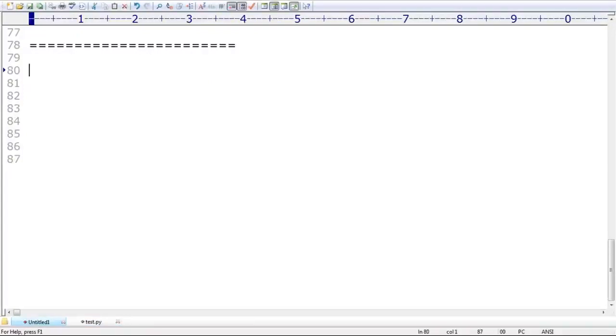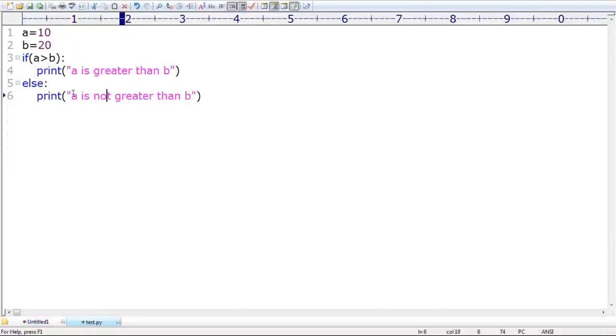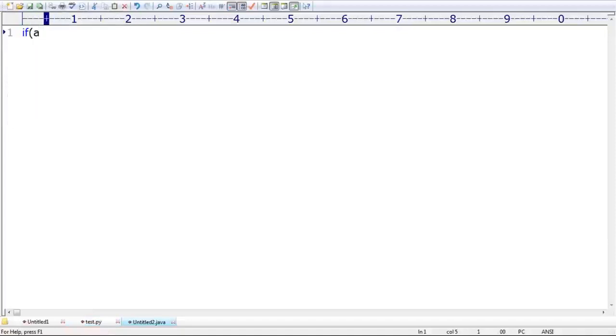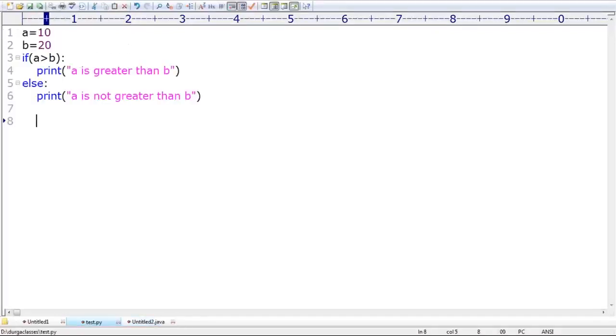Next, one more small twist is there in Python, which is not there in most of the other languages. Some people are asking the doubt: sir, in Java our syntax is always something like if A greater than B, then System.out.println. Sir, why are you taking the colon symbol here? That is the syntax in Python. Remember that.